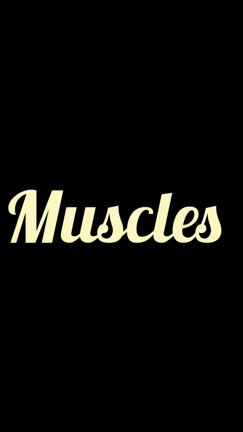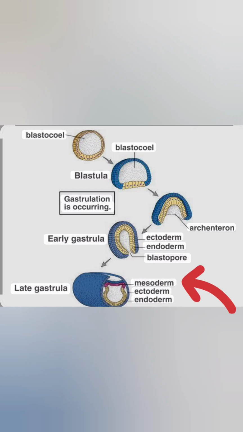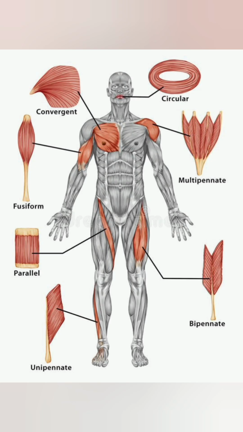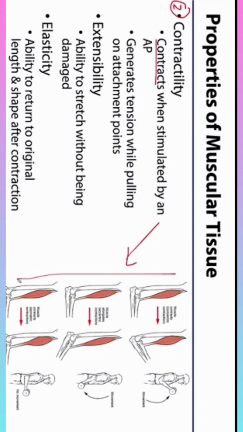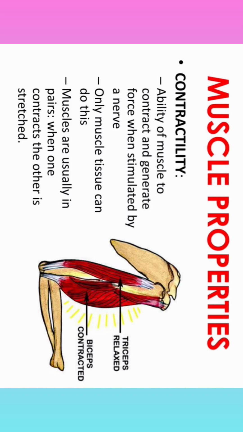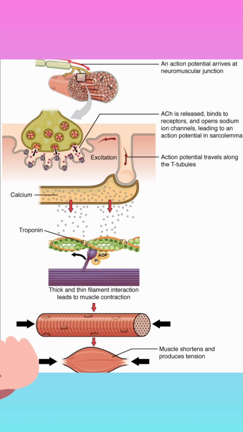Let's start with muscles. Muscles are mesodermal in origin. 40 to 50% of our body weight is muscle. Muscles have the property of contraction and relaxation, and they also show excitability. They have the property of elasticity. Basically, movement is just a joint action of the neural system, muscles and skeletal system.